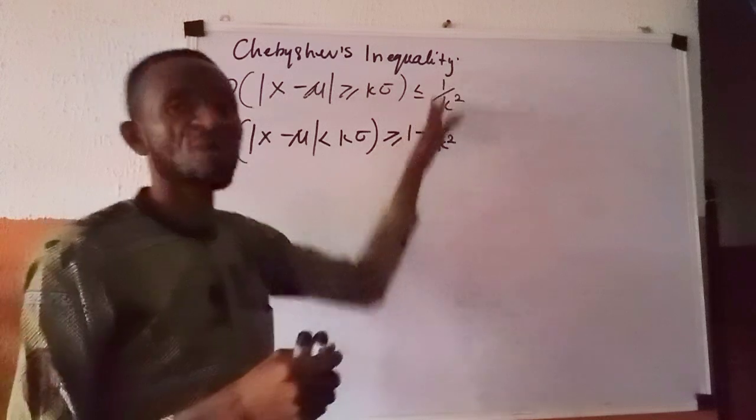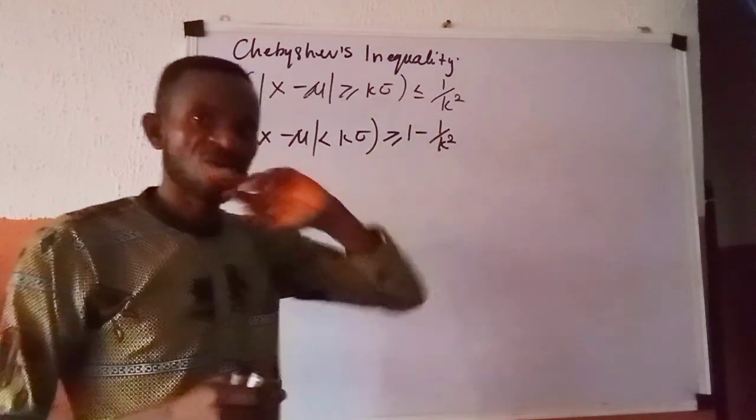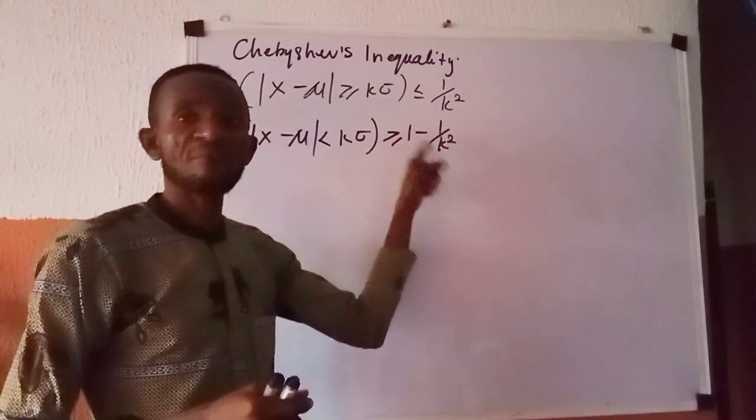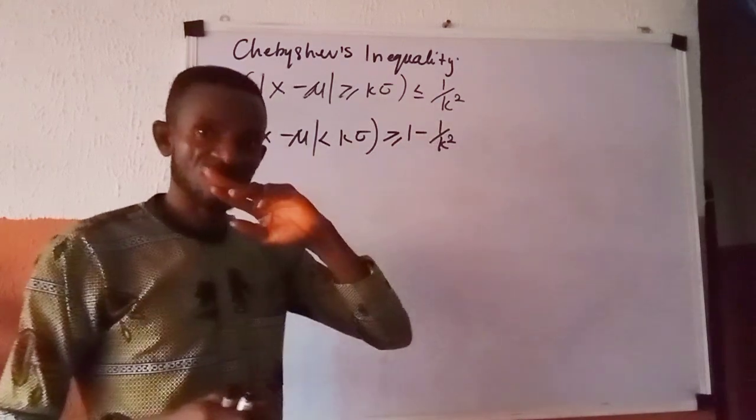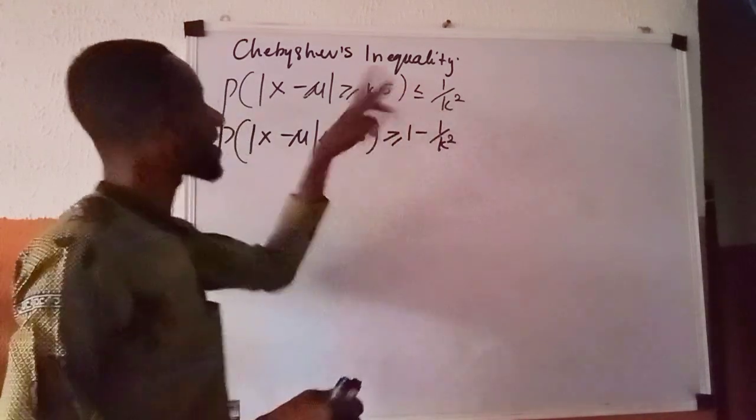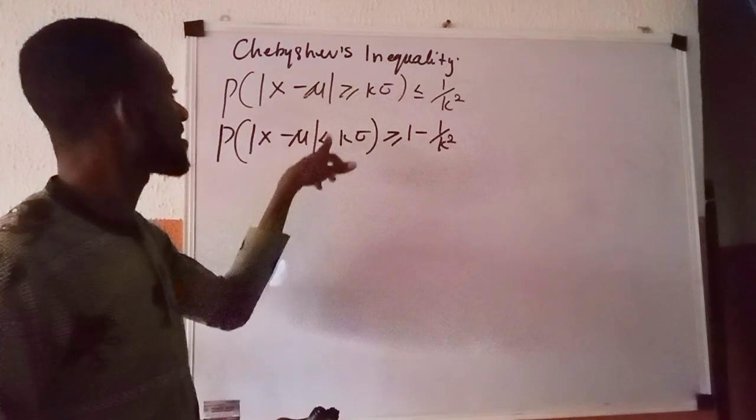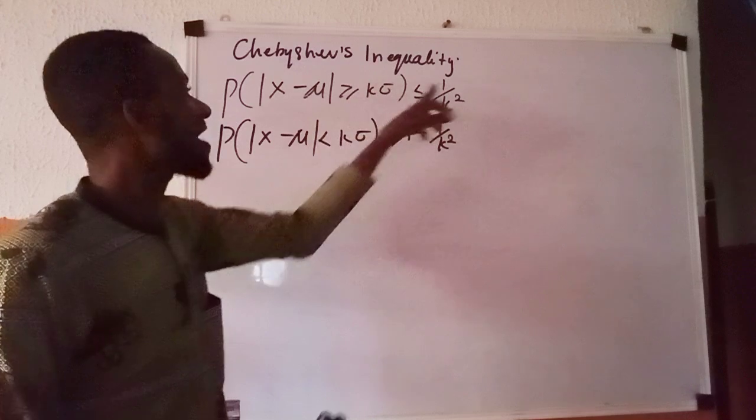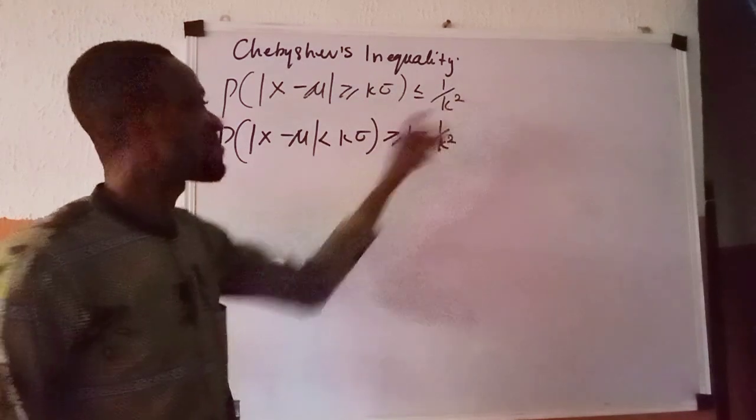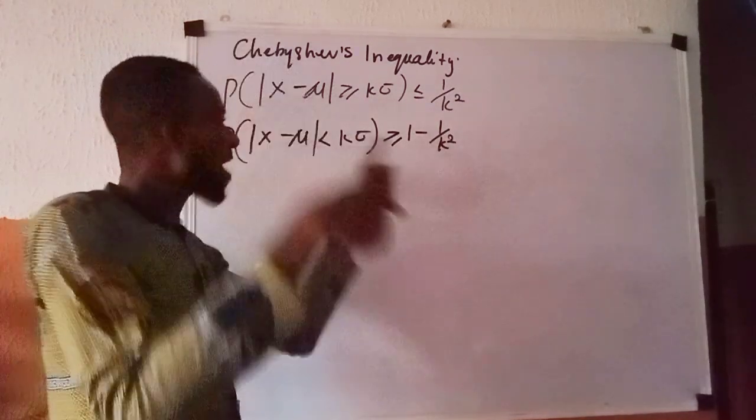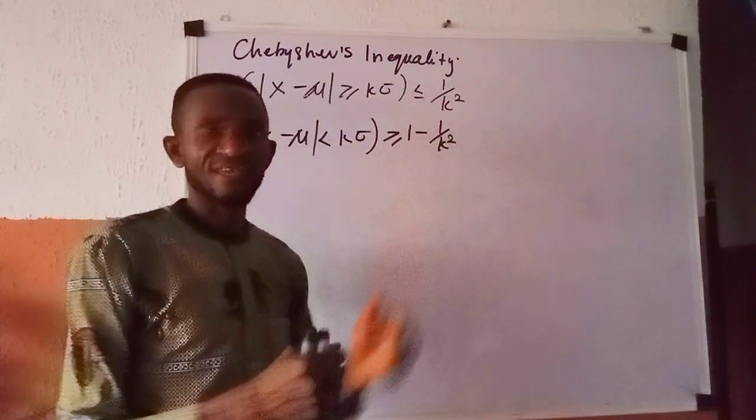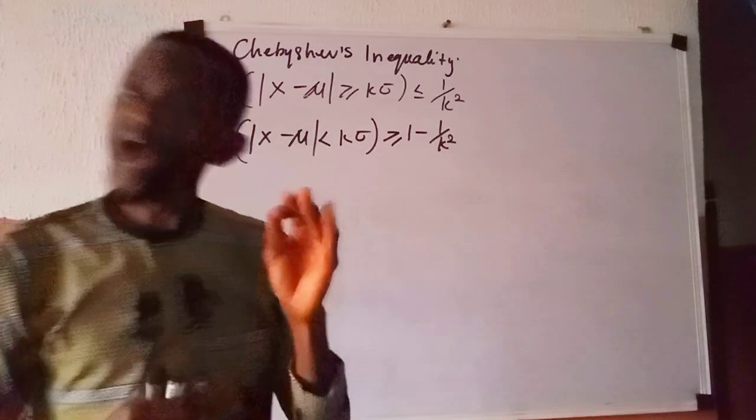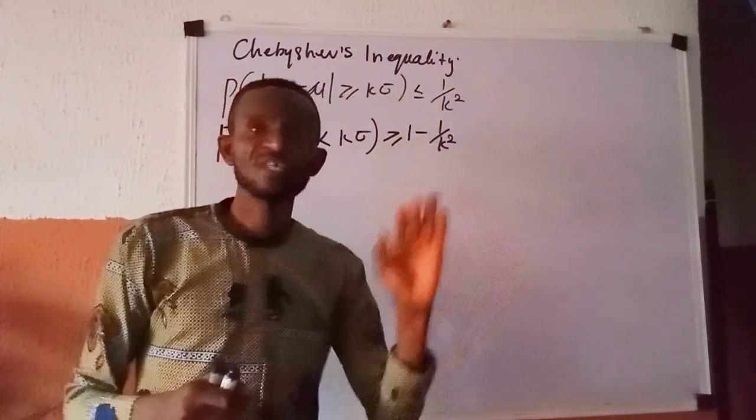Watch the variations that we have at the right hand side. What I have here is 1 over k raised to power 2. What I'm having here is 1 minus 1 over k raised to power 2. This variation is as a result of this change in the inequality sign. Here it is greater than or equal to, and what I have is 1 over k raised to power 2. But here it is less than, which is 1 minus what we have here. The two equations that we have on the board are called Chebyshev's inequality.